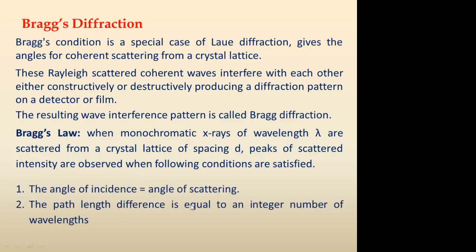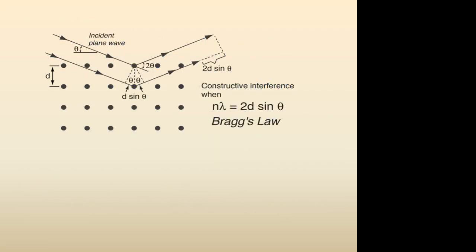The angle of incidence must be equal to the angle of scattering. The path length difference, or simply path difference, is equal to an integer number of the wavelengths. It means path difference is equal to n lambda. It is similar to what we discuss in interference of light. So this is a schematic of the process happening when a beam of monochromatic X-rays is incident at some incident angle theta, and they get scattered in a different direction with the same reflection angle, but with respect to the incident direction, the angle will be 2 times that theta.